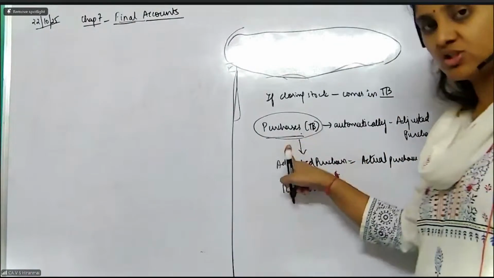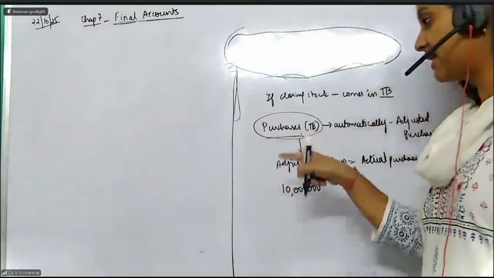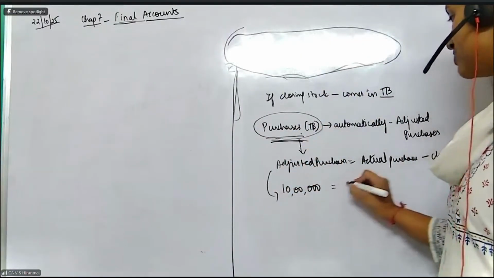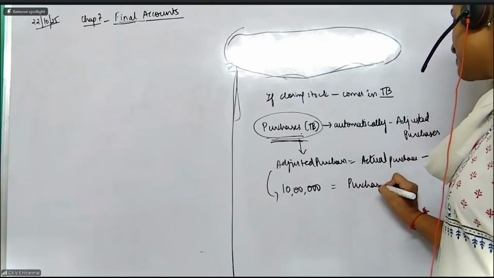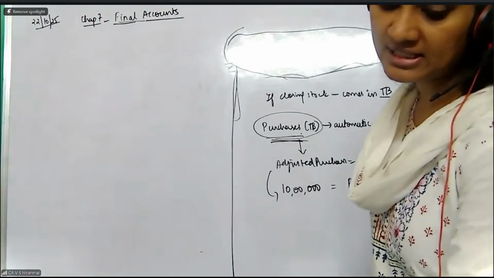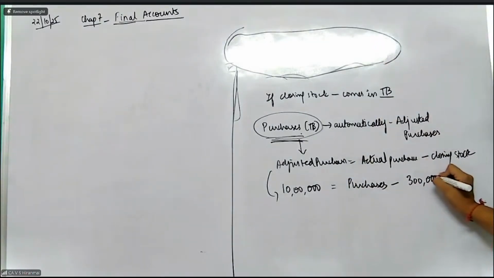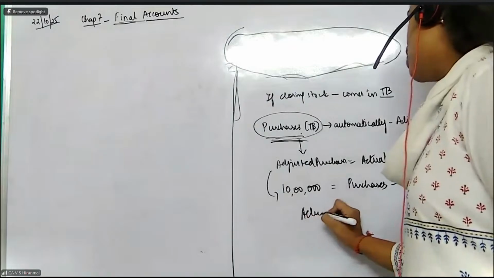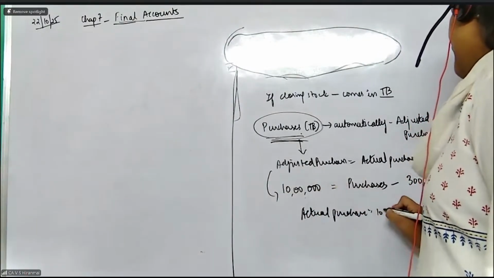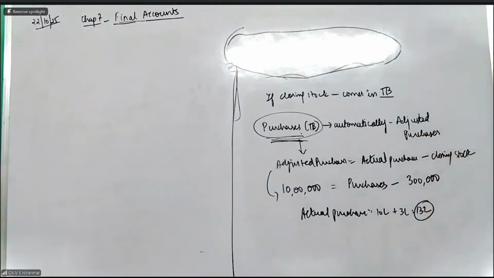So the purchases in the trial balance, if closing stock is also in the trial balance, this purchases automatically become adjusted purchases. That means, how will you find out the actual purchases value? Using this formula. What is the closing stock value? 3 lakh rupees is the closing stock value. So actual purchases which is actually made is nothing but 10 lakh plus 3 lakh, 13 lakhs is the actual purchases.